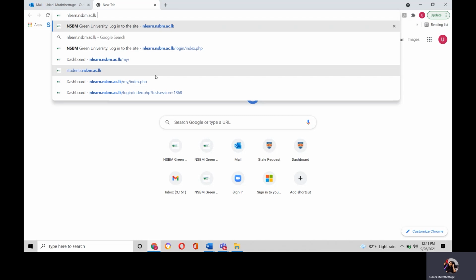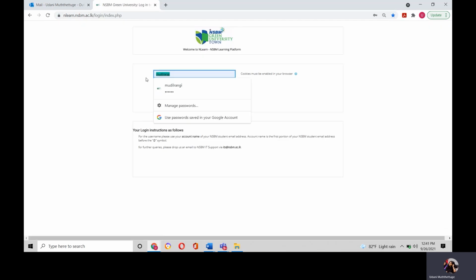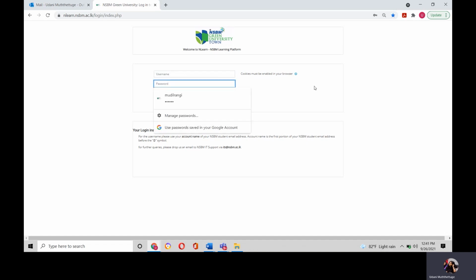Once you type that, you have to click on enter. When you click on enter, students, you will come to an interface like this, where you will have to type your username and your password.